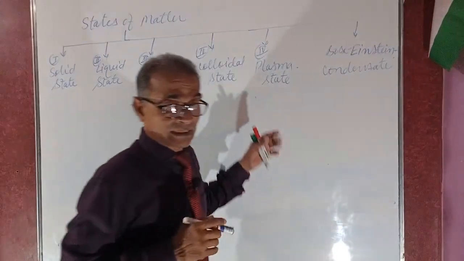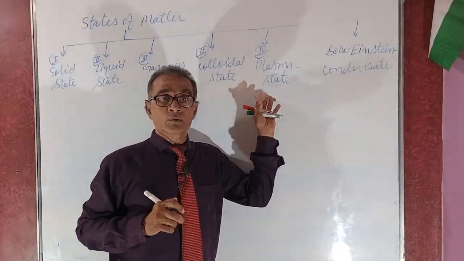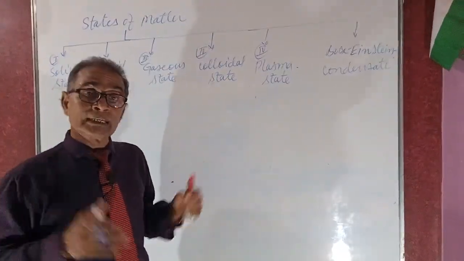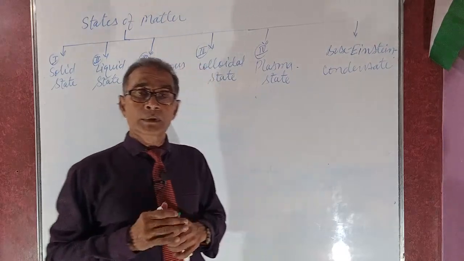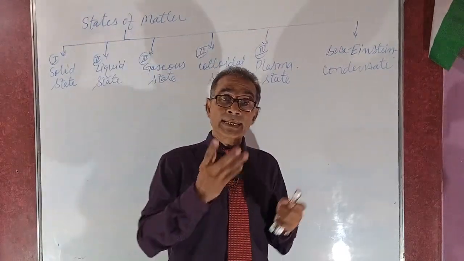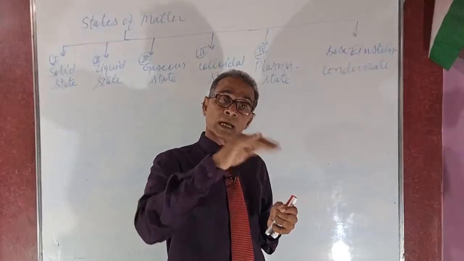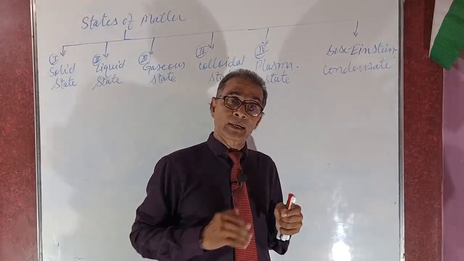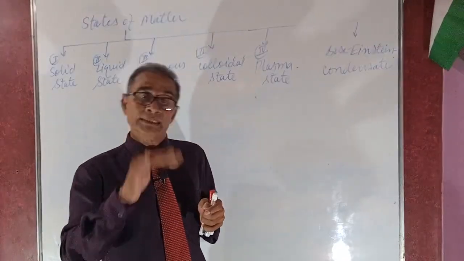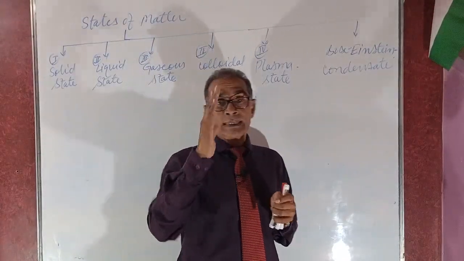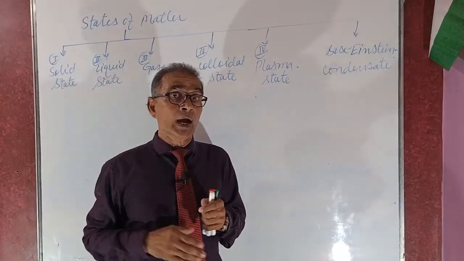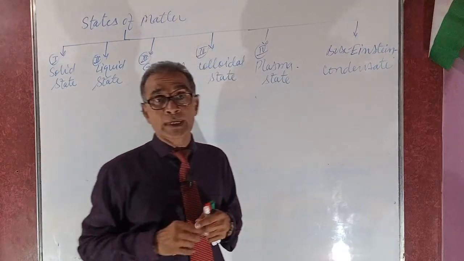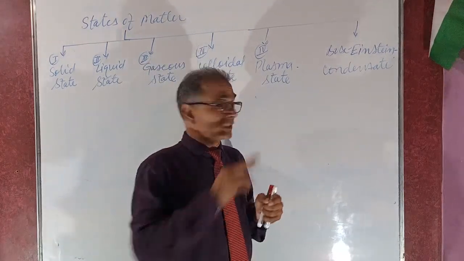Next state, it is the more interesting state for you. It is the plasma state. What is plasma state? Suppose that you heat a piece of iron, it becomes cherry red hot. Then if you heat it extremely, it converts into liquid state. If you heat that liquid iron again, it converts to iron vapor, iron steam. Then if you heat that iron steam again, it converts into plasma state.